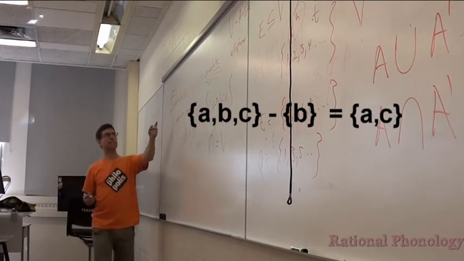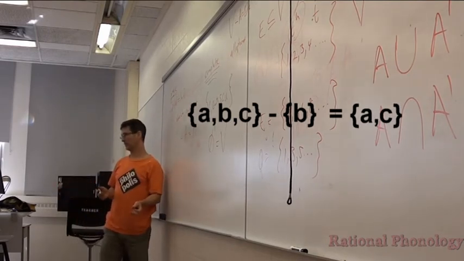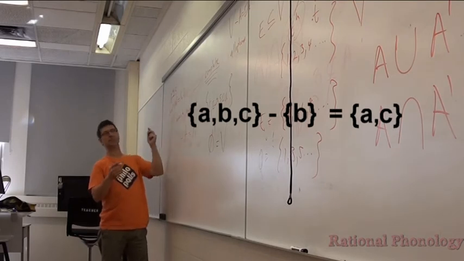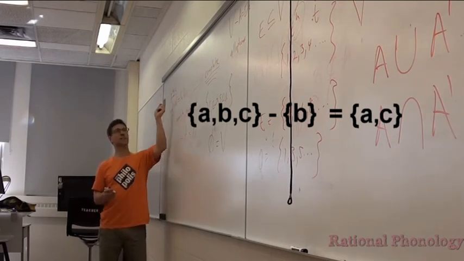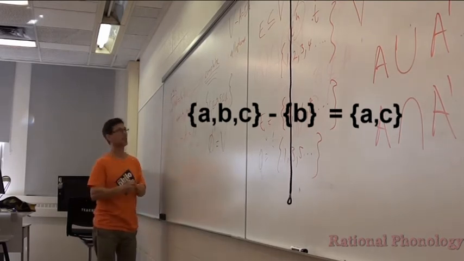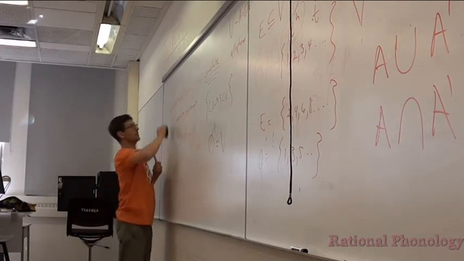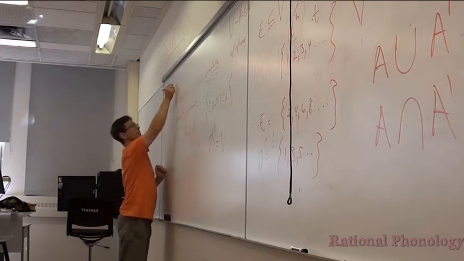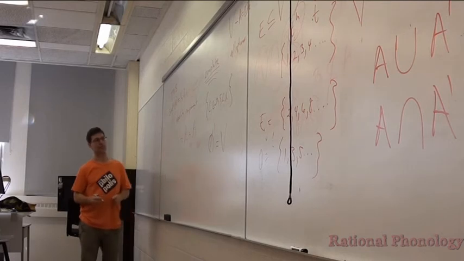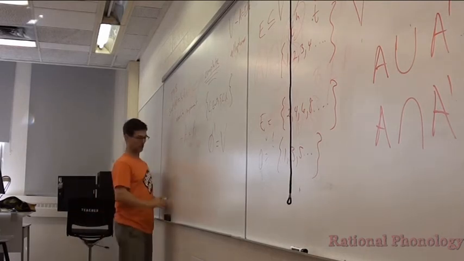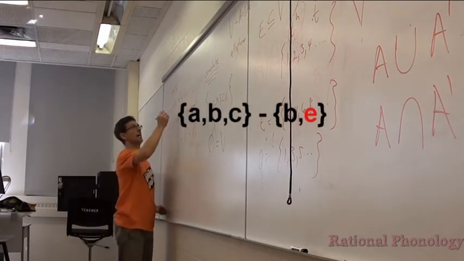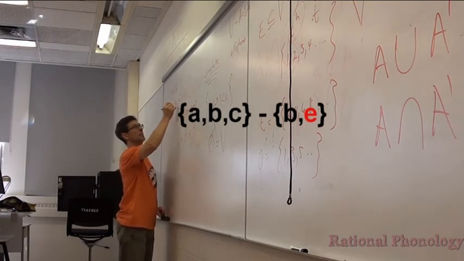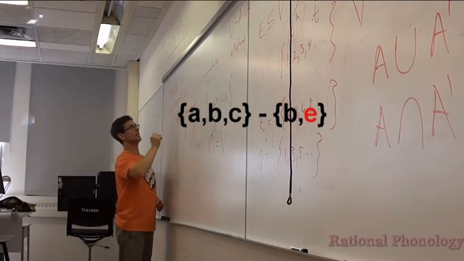That's the case where B is a subset of A. Right? Sorry, it's bad to use small letters and capital letters at the same time. So the interesting case is when you have some stuff in here, like E, okay?